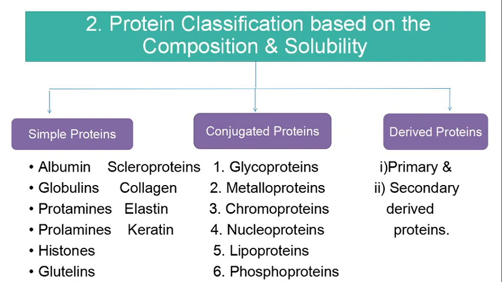Then chromoproteins. These are proteins coupled with a colored pigment. Enzymes like catalase, peroxidase and flavoenzymes will be included in this category. A colored protein example is hemoglobin.